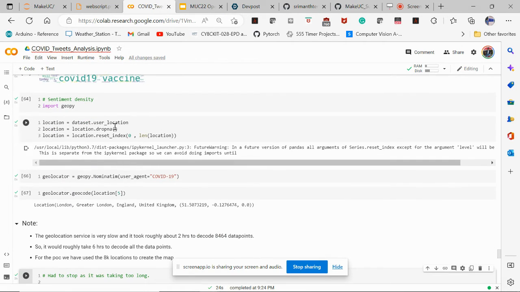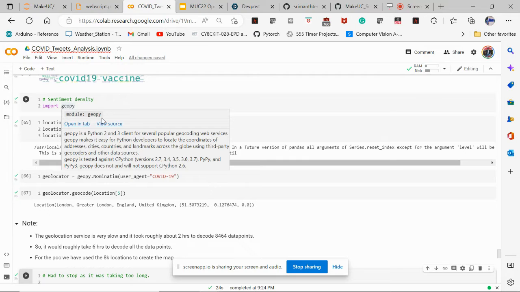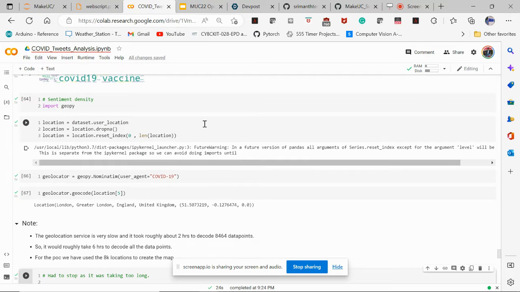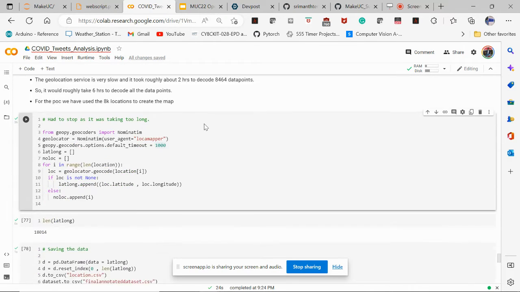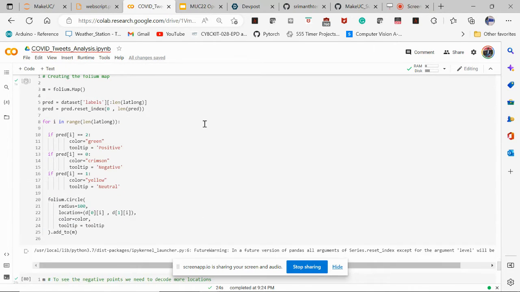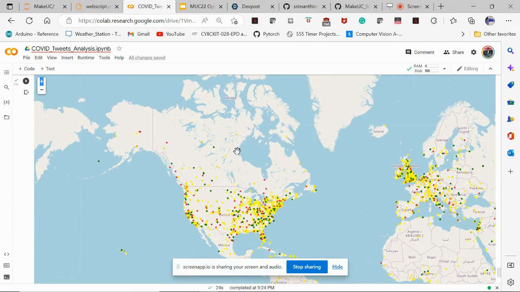And then we used GeoPy for reverse geolocation, wherein we performed this reverse geolocation on the location column of the Twitter data. And then we created a geospatial map that looks something like this. So the yellow blips are all neutral sentiment, red blips are negative sentiment, and the green blips are positive sentiment.